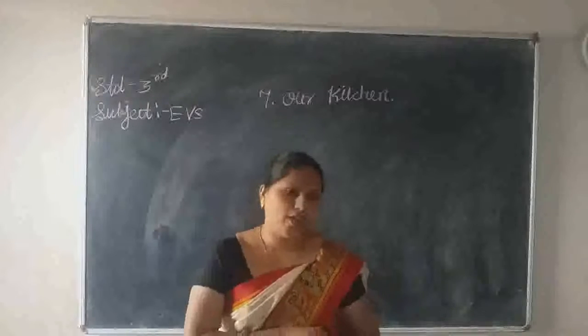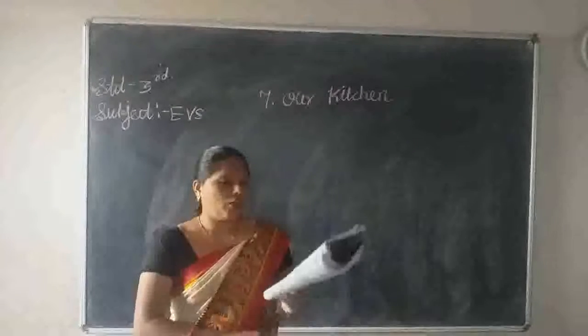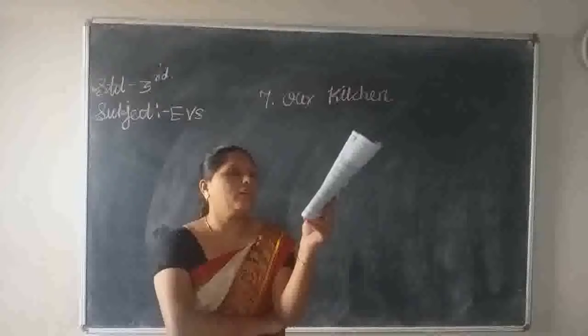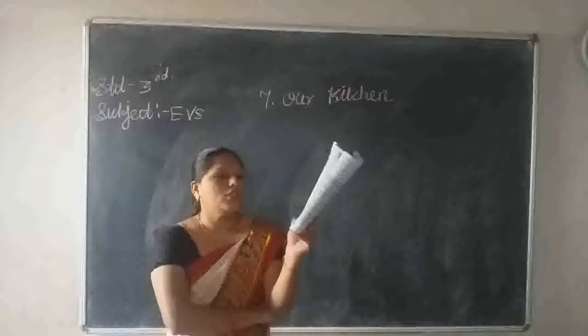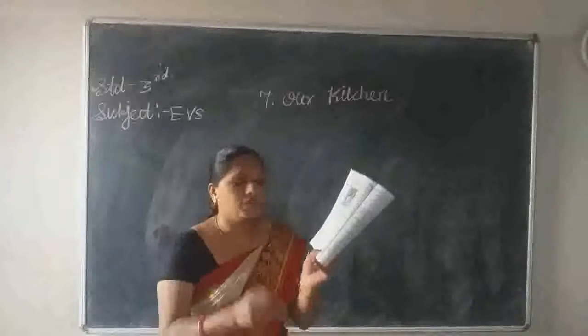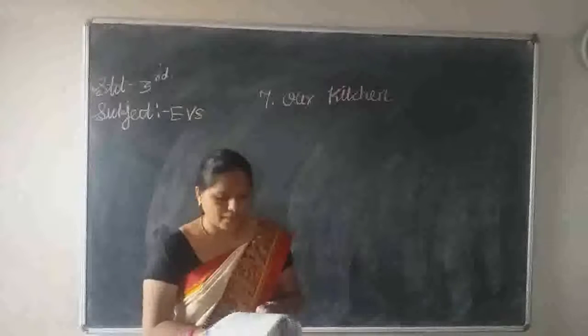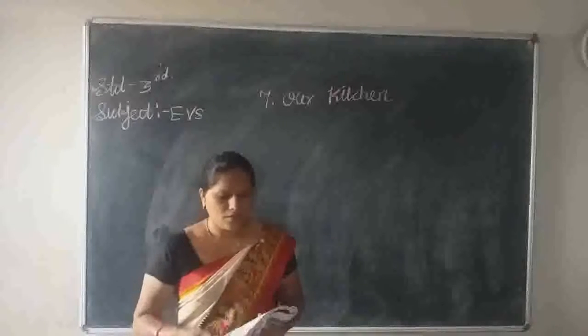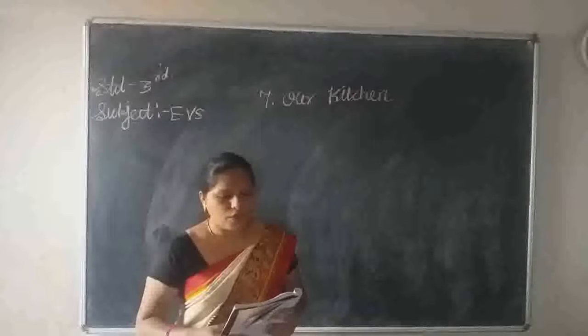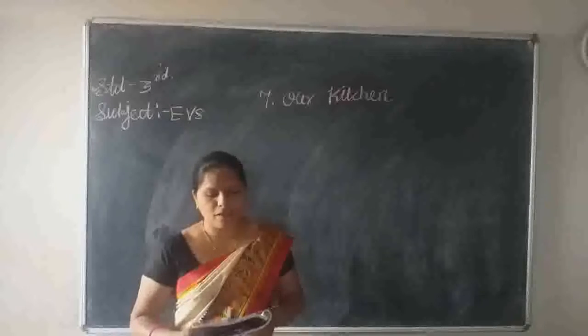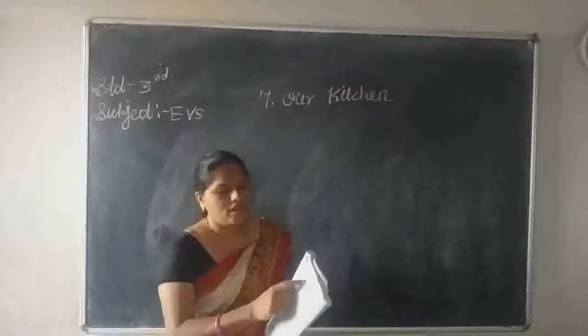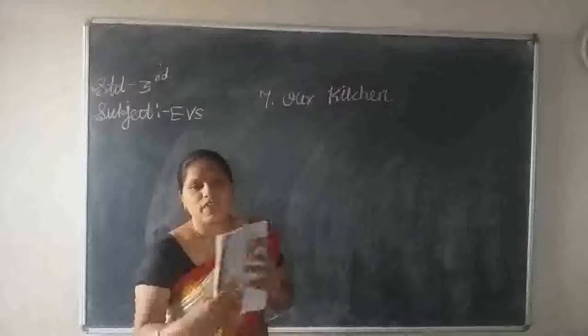Charcoal stove, we are using to make food on that charcoal stove. Vegetable cutter, stand, kerosene stove, chapati roller, all the things we are using in our daily life to cut the vegetables. Here, make a list of all the utensils used in your house to prepare food. You have to write again here all the things which I told right now.